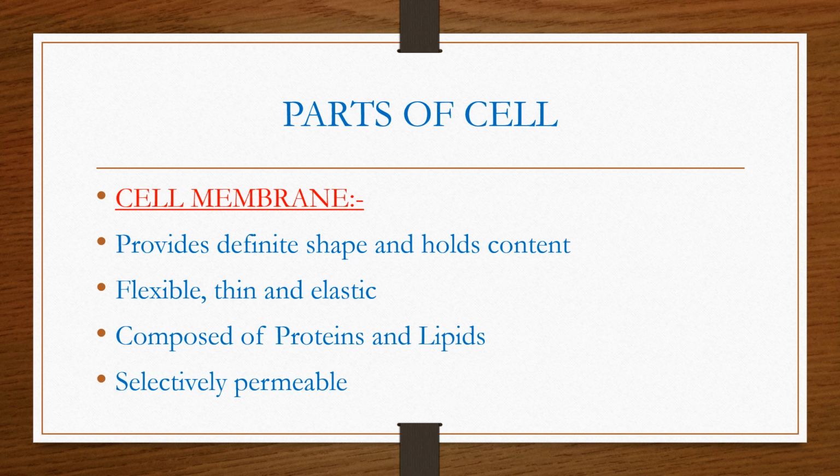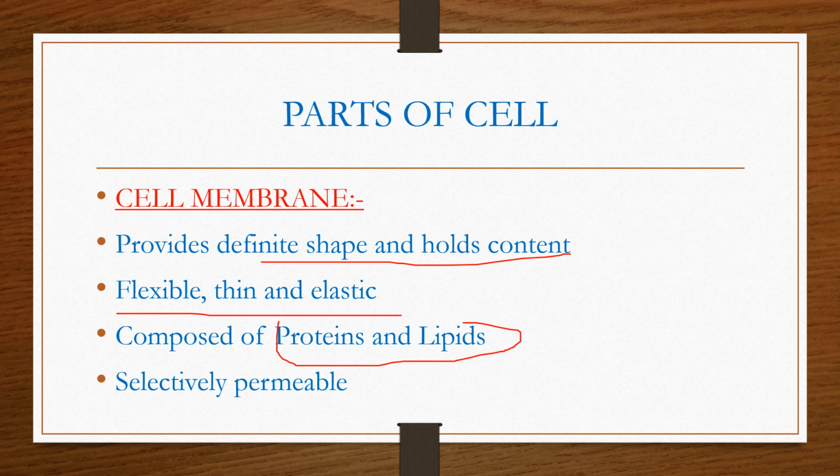Parts of cell. The first part of a cell is the cell membrane. The cell membrane provides a definite shape and holds content. It is flexible, thin and elastic. This is important: cell membrane is composed of proteins and lipids, and they are selectively permeable.